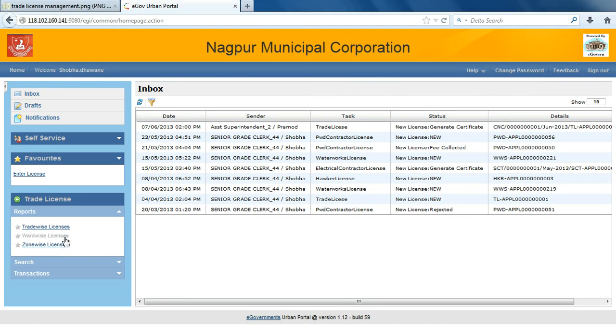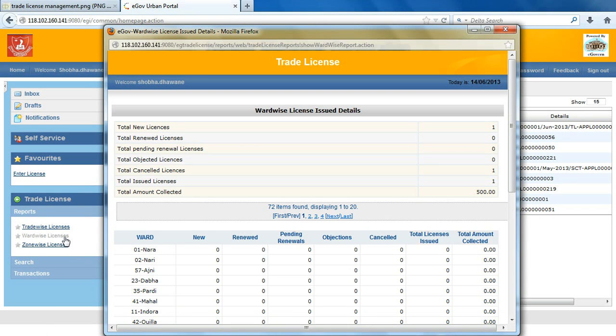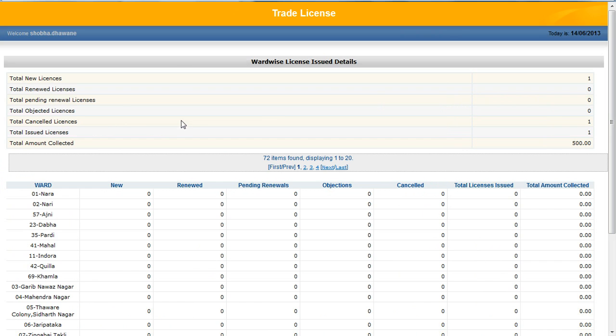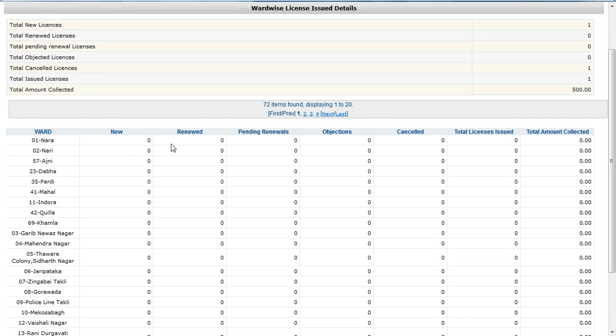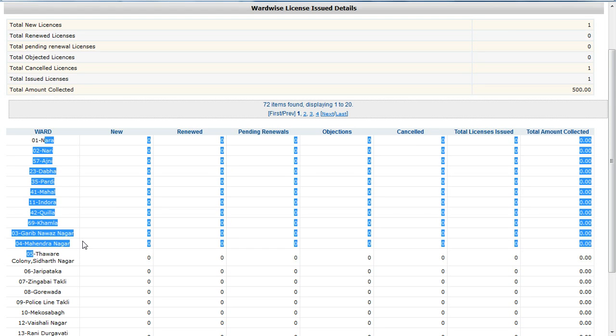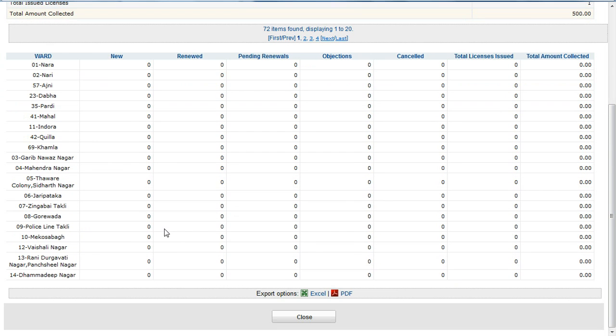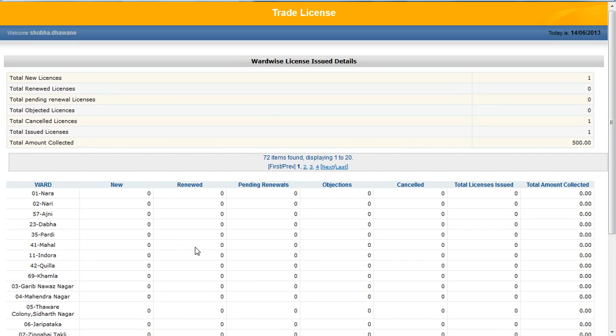Now I will click on ward wise license. Here ward wise license details are shown, ward wise new license. Here I can see for each ward how many new licenses there were, renewed, pending, objection, cancelled. This report is ward wise license. We can export this report into Excel and PDF format.